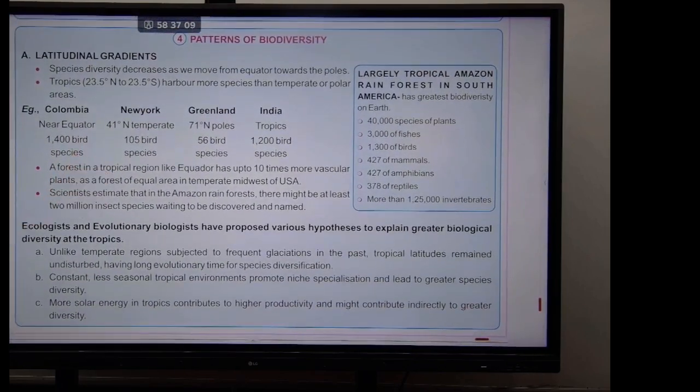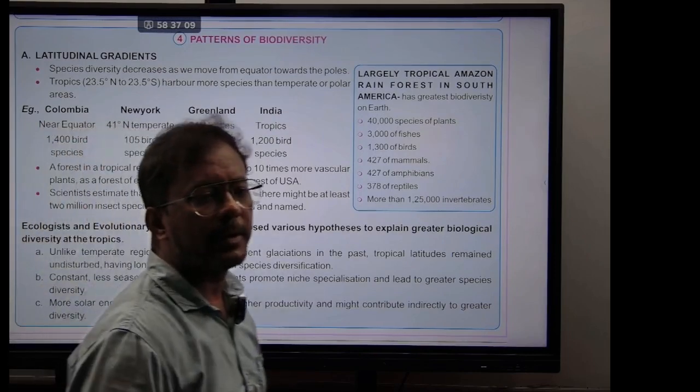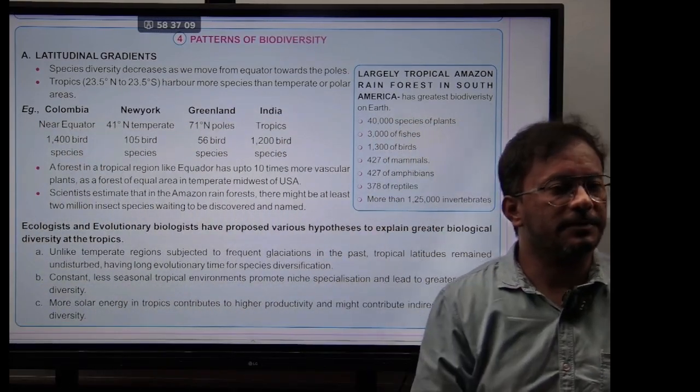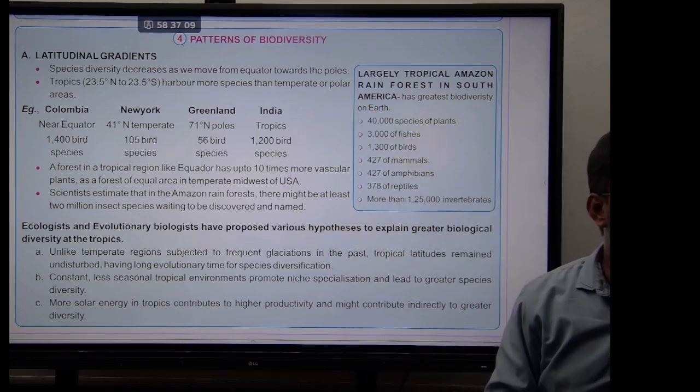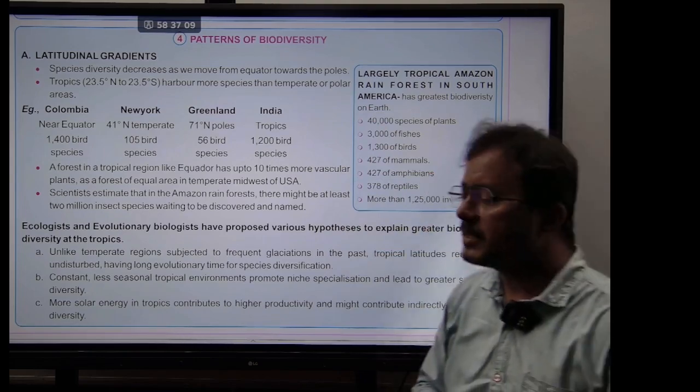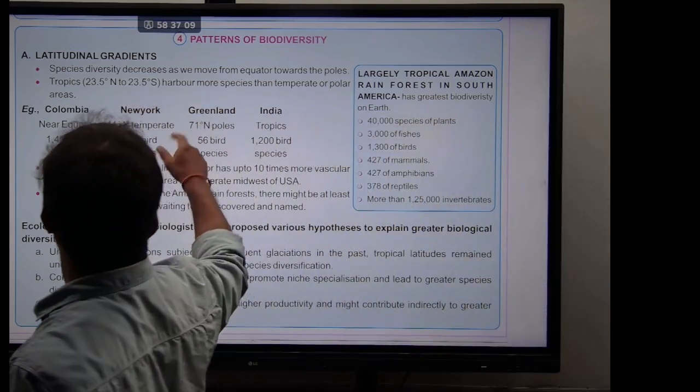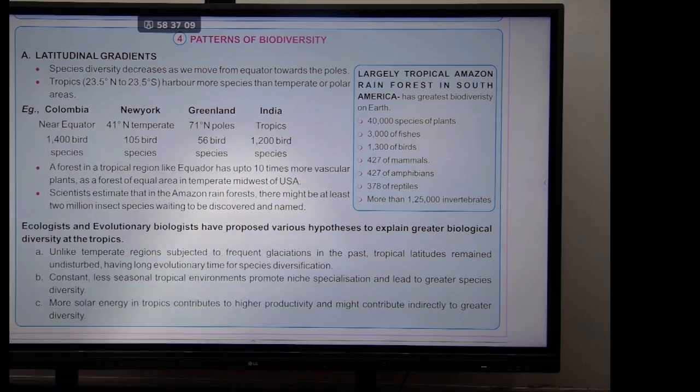And next, the next point is the patterns of diversity. How the species are distributed. One is known as the latitudinal gradients. So, species diversity decreases as we move from the equator towards the poles. You know these things, right? Equator, poles, right? What is the equator? The median line along the circumference of the earth, right? That is called the equator.